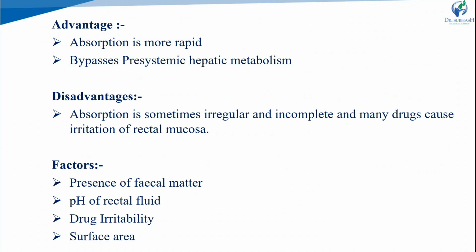The factors that govern rectal administration: the presence of fecal matter alters the absorption process or retards it. pH also influences drug absorption. We can see the ionization part, the pH partition hypothesis; rectal fluid pH is around 7.5 to 8. Drug irritability and surface area also play a role. The lesser the surface area, the less drug is absorbed by that route compared to the oral route or other routes.